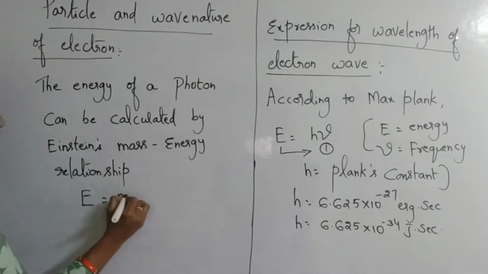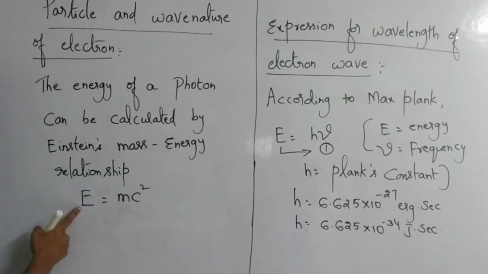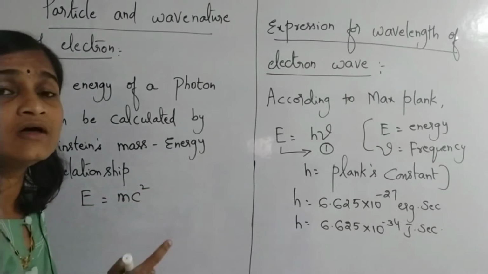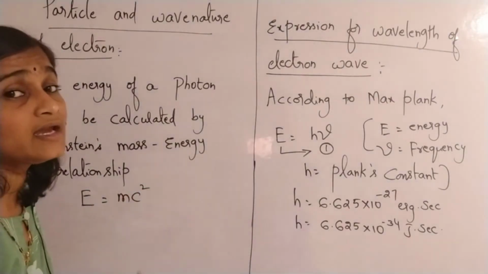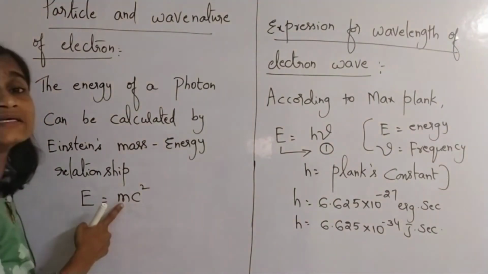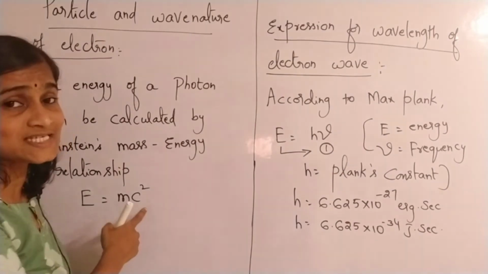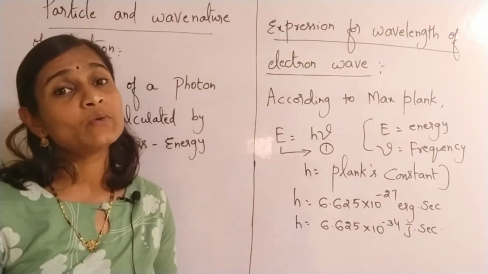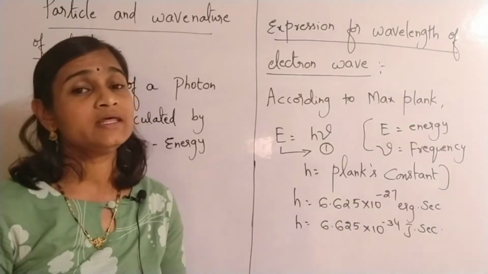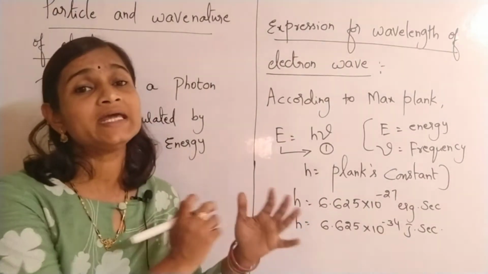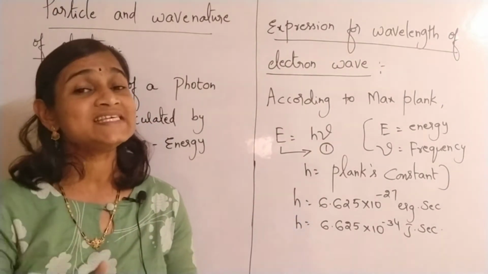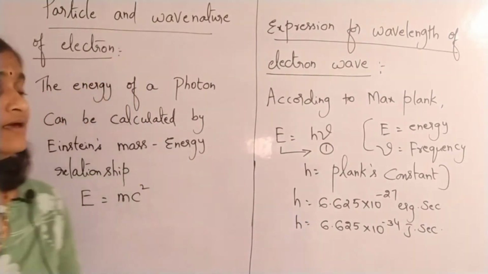Did you remember? E is equal to what? mc square. Here E is energy of the electromagnetic radiation, m is mass of that photon, and c is what? Yes, velocity of that particular electromagnetic radiation, or the velocity of the particle of light, whatever it may be. c stands for velocity.